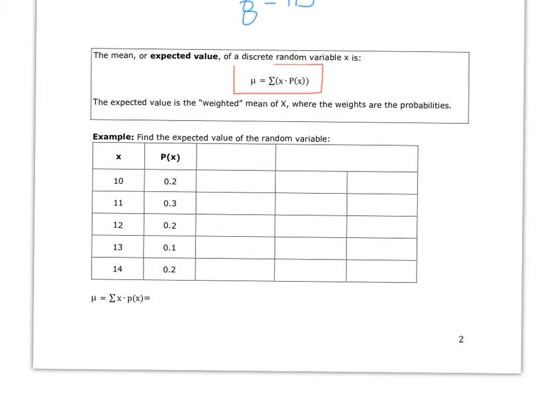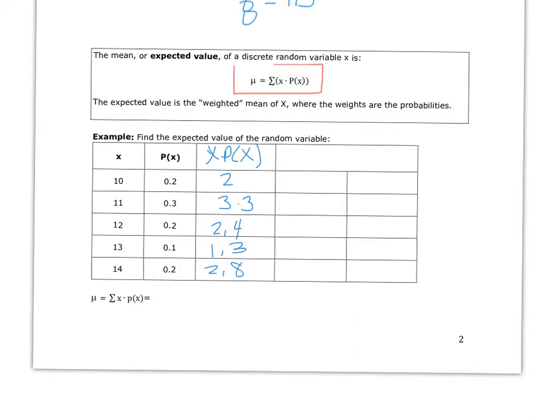All right, so let's look at this other example we've been working with. We've got values of x. They have different probabilities. So to find the expected value, we first want to multiply those values by their probability. So we'll get 2, 3.3, 2.4, 1.3, and 2.8.